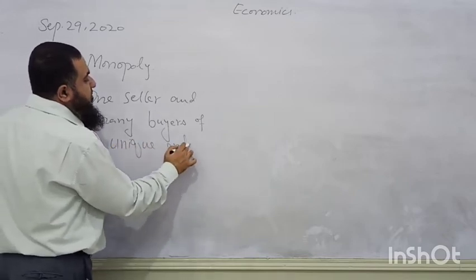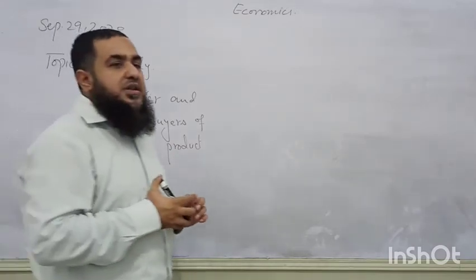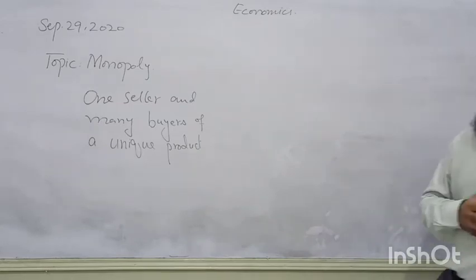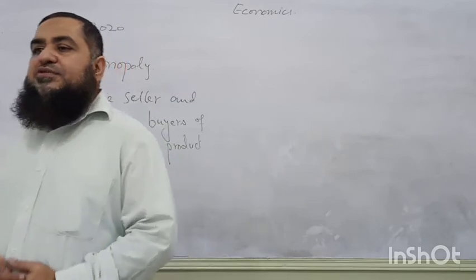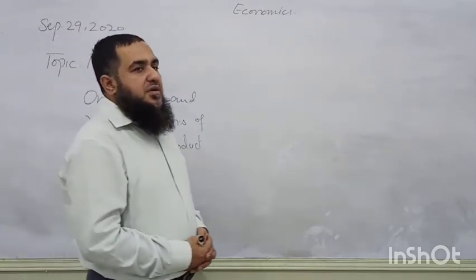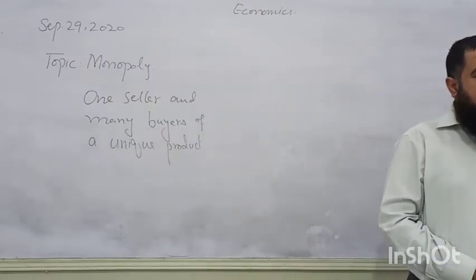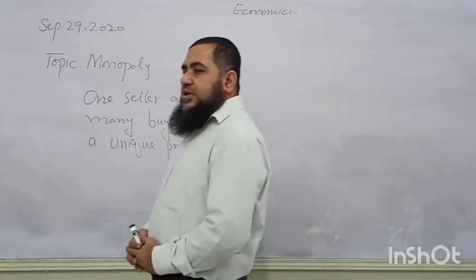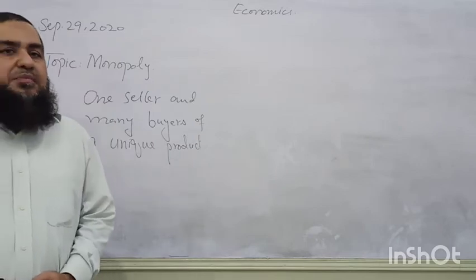Which product? He is producing a unique product. That's why he is a single seller. We can give an example of state monopoly of electricity. There is a single producer of electricity, and we all are buyers of electricity from that state company. Alright? So what he is doing, he is producing electricity for us, and he is facing no competitor.